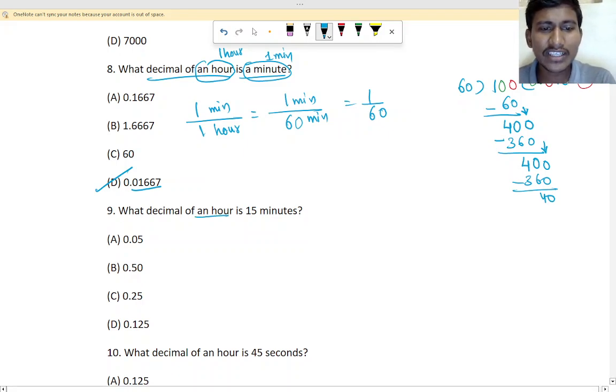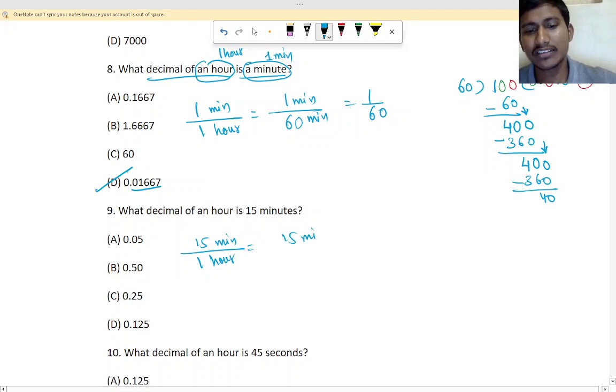So ninth question is what? Decimal of an hour is 15 minutes. So we have to take 15 minutes divided by how much? 1 hour. 1 hour means 60 minutes, right? Minute 15 divided by 60 minute. So here 15 divided by 60. Okay, so you do it, you will get the answer.